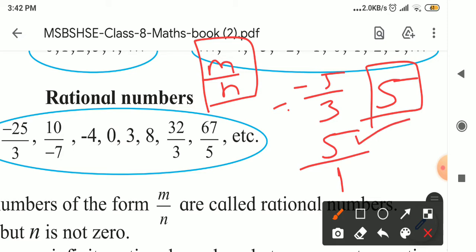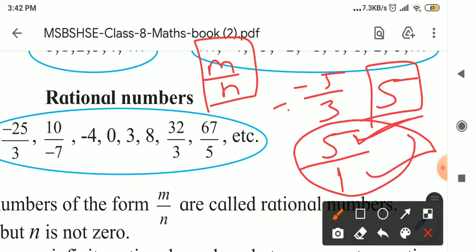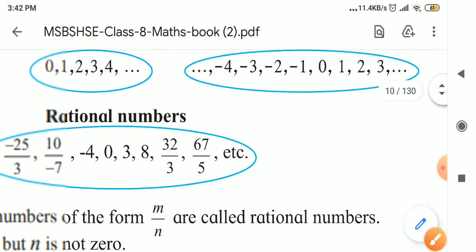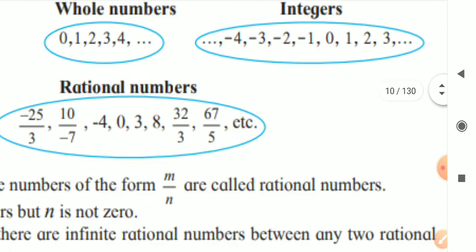What is the definition of integer? I told you, all positive numbers, all negative numbers and 0 together are called integers. So 5 is a positive number, 1 is also positive. That's why 5 upon 1, meaning only 5, is an integer and a rational number.